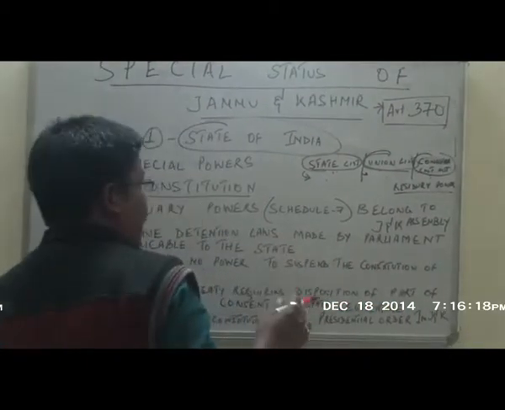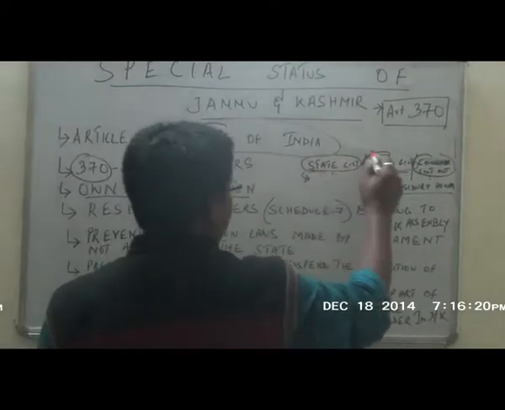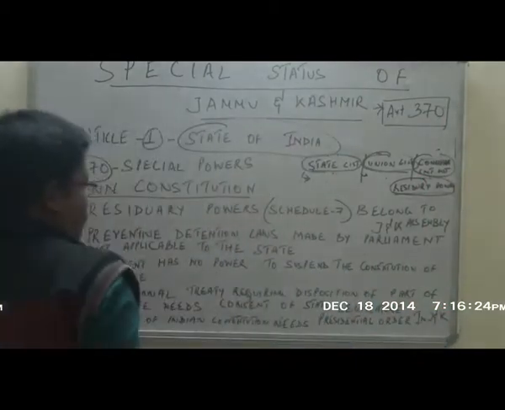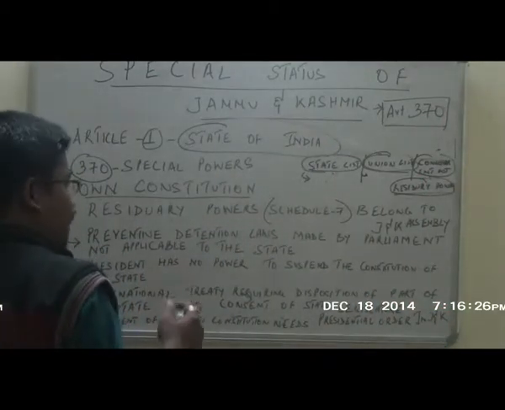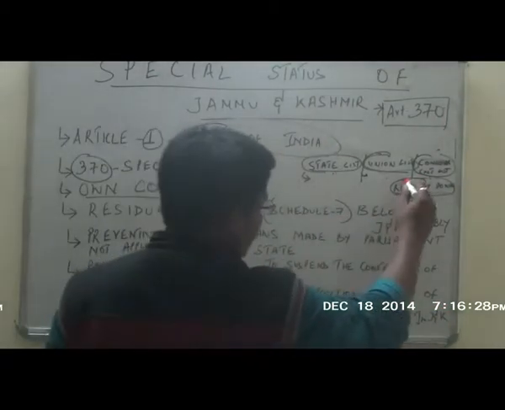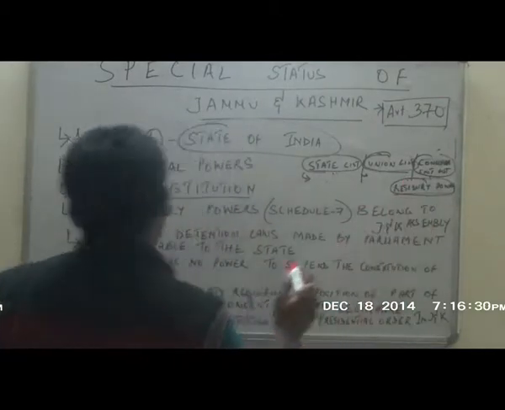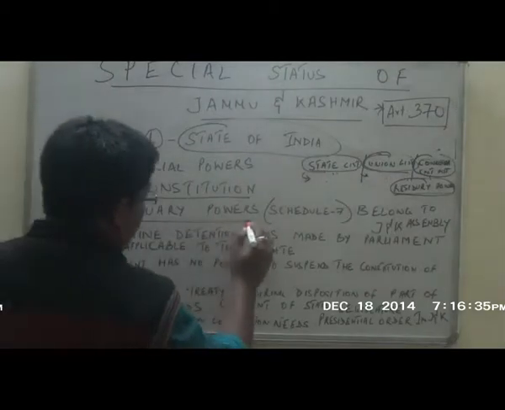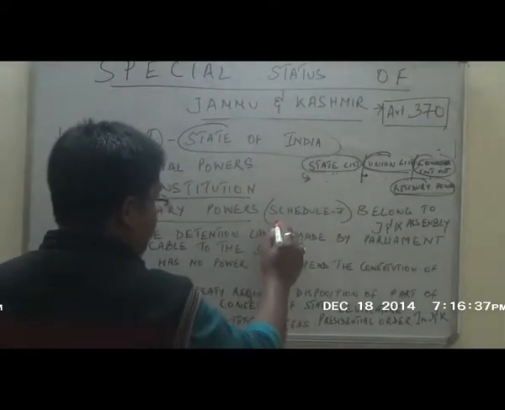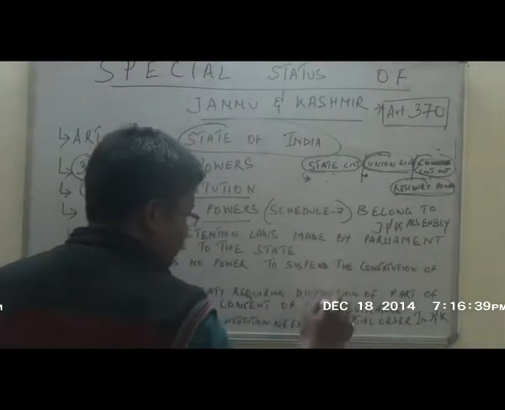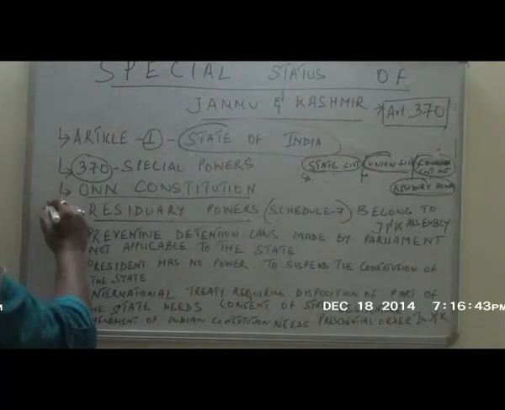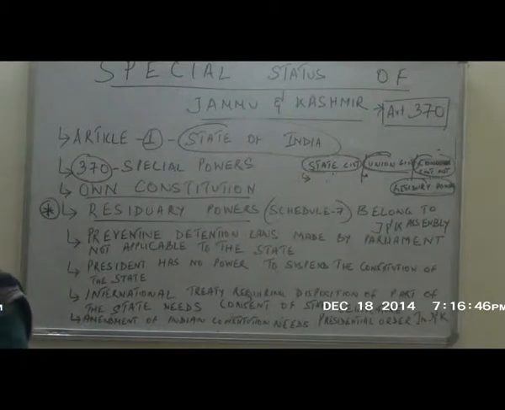Now, all those items which are not mentioned in any of these three lists are known as the residuary powers. When it comes to any other state in India, the residuary power belongs to the Parliament of India. But as per Article 370, the residuary powers of Schedule 7 belong to the Jammu and Kashmir Assembly when it comes to their own state, which is a very important aspect of Article 370.